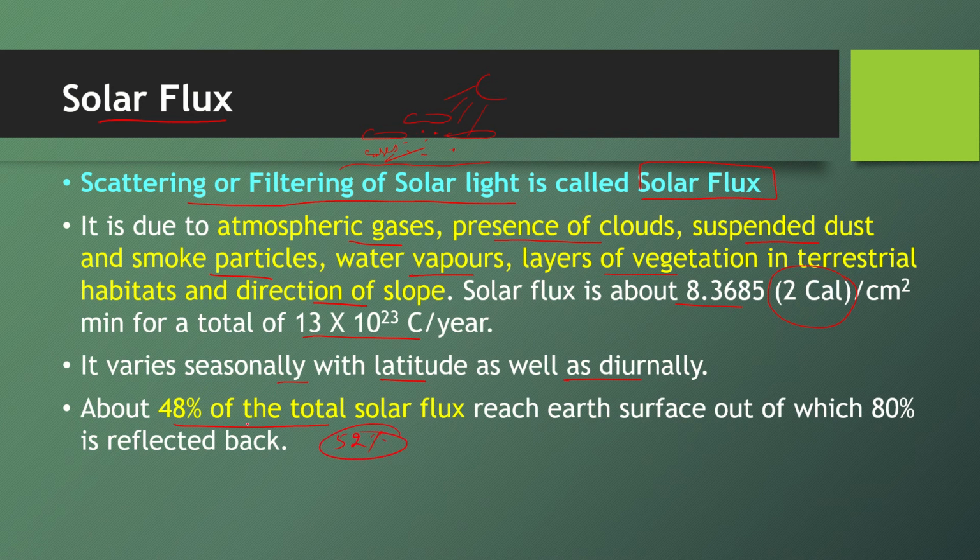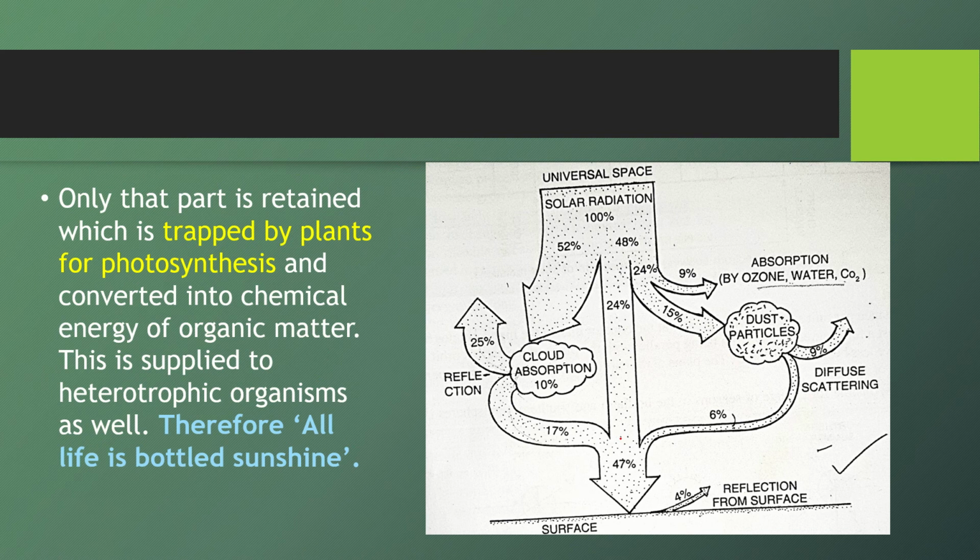Only 48% reaches, and from Earth's surface, 80% of that is reflected back. Now, how does this phenomenon take place? This is a diagram in your book itself. So you can see here, this is space. From space, 100% solar radiation is entering.